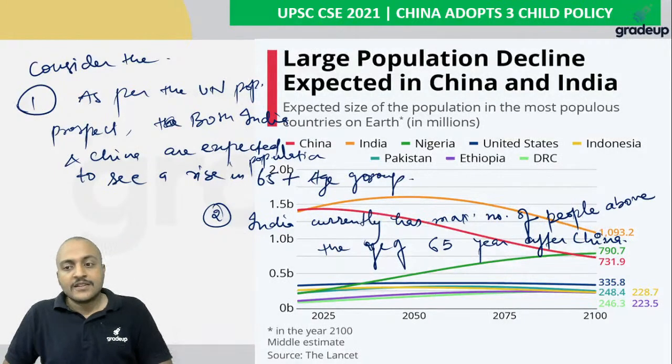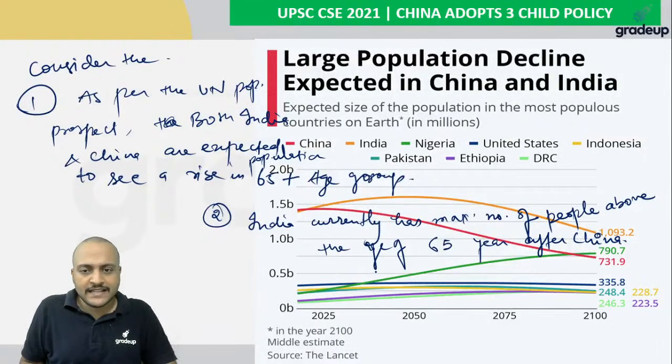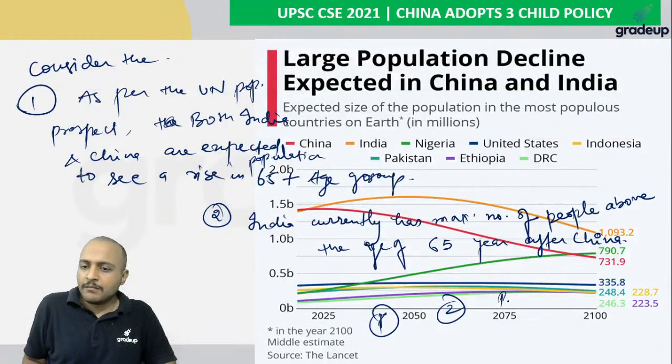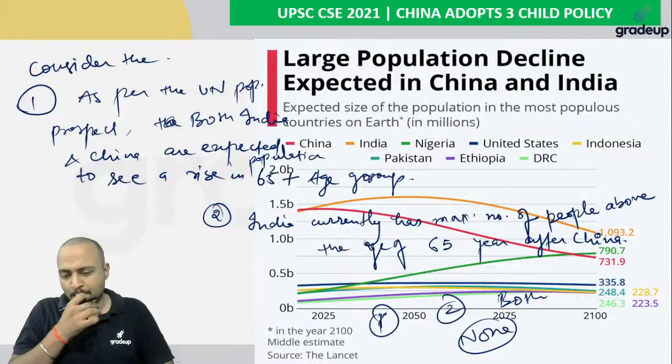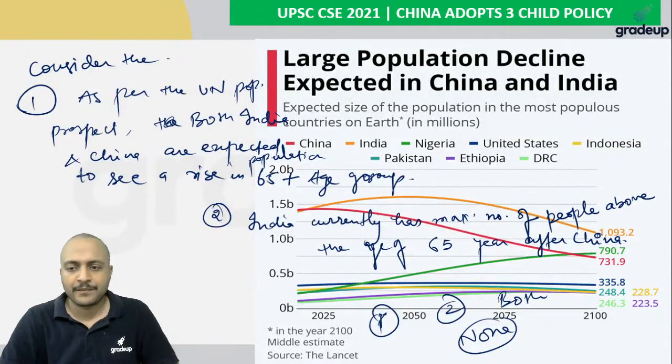All right, so you have to tell which of these statements are incorrect. You have 4 options: only one, only 2, both are incorrect, and none of these should be called incorrect. So guys, what is your answer for this question? Anyone?